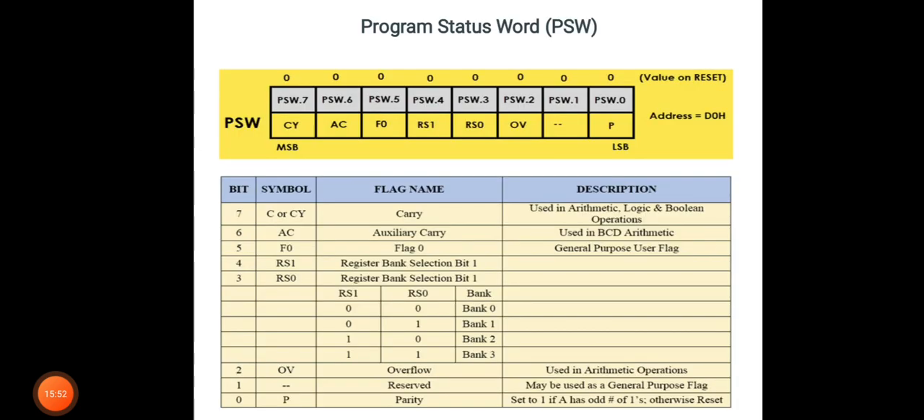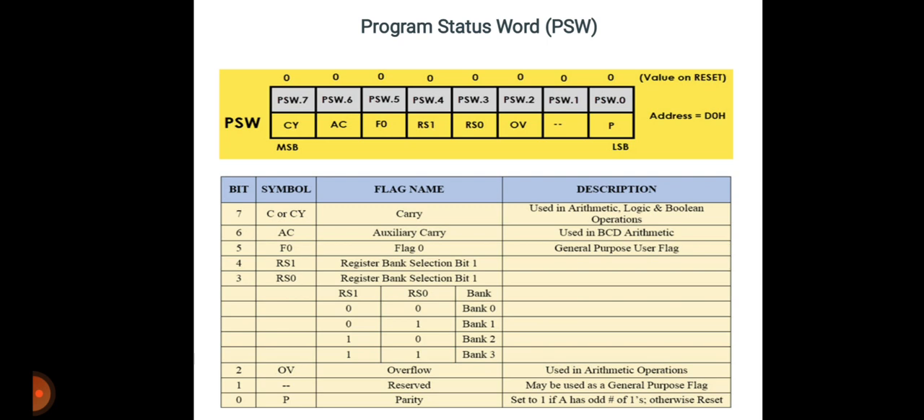Then next one is PSW or program status word. Here you can see the figure or table of the PSW register having 8 bits, 0 to 7. Bit 0 is P, the parity bit. Bit 1 is reserved for future operations. Then bit 2 is for overflow. Then RS0, RS1, F0, AC is the auxiliary carry and CY is the carry.